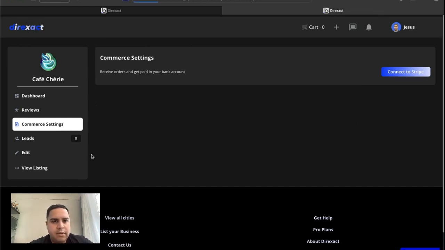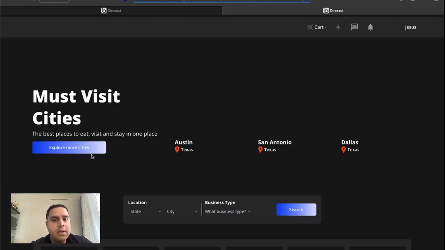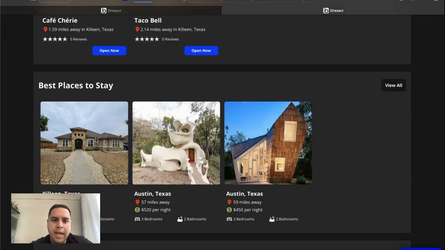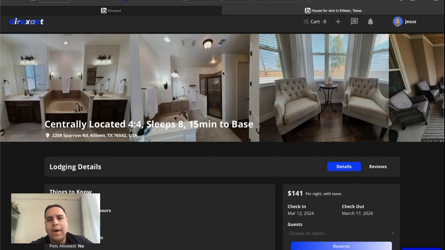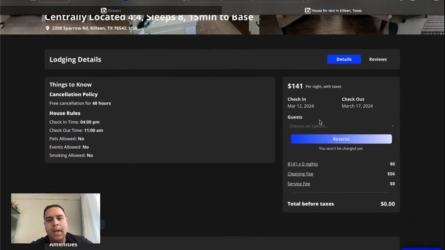Let's go back. Something else that we're implementing is a way for bookings. So similar to Airbnb, people go to your site, they make a reservation for a certain location.